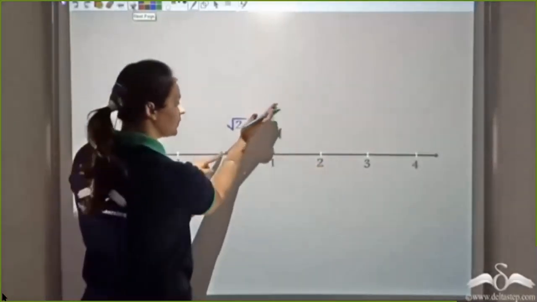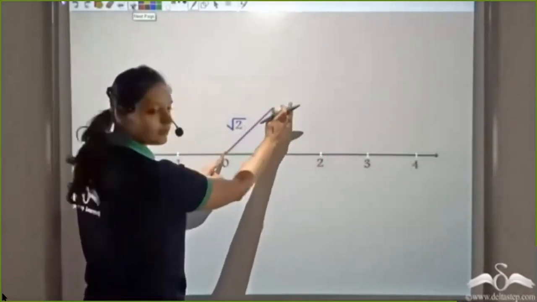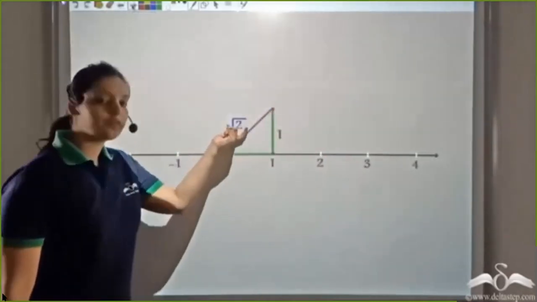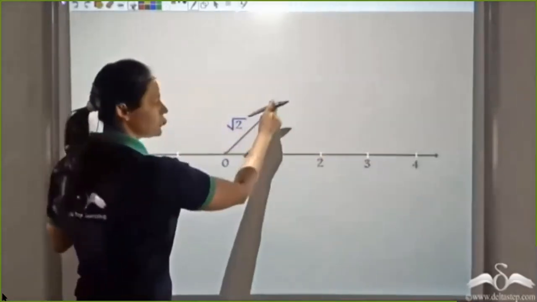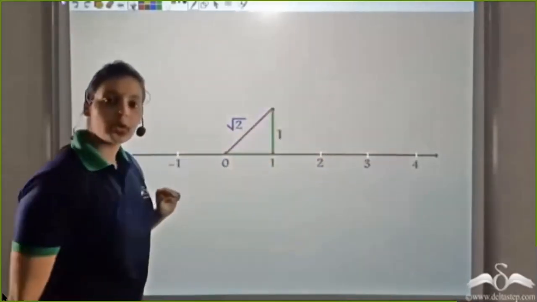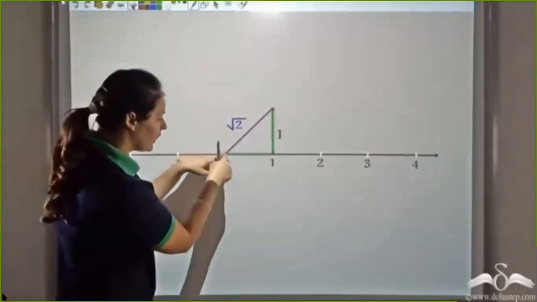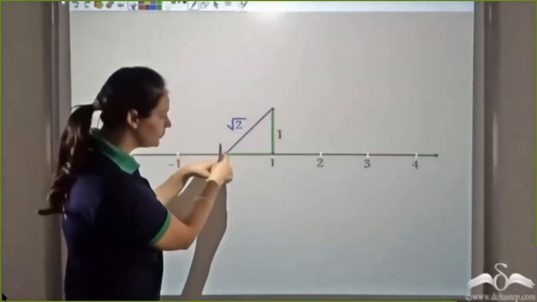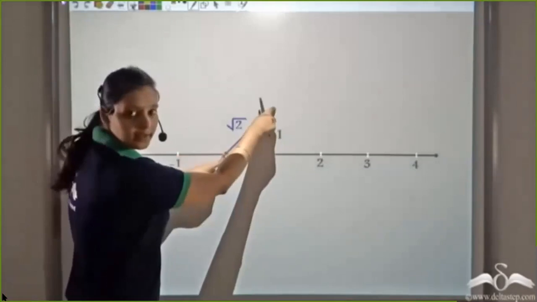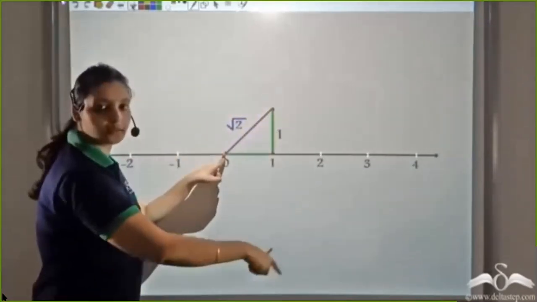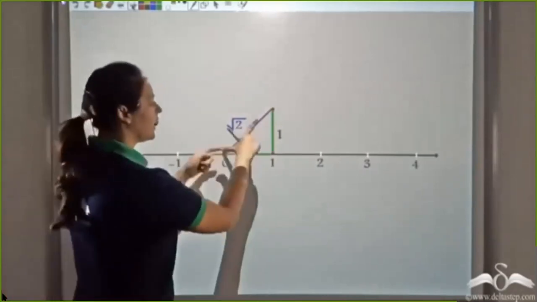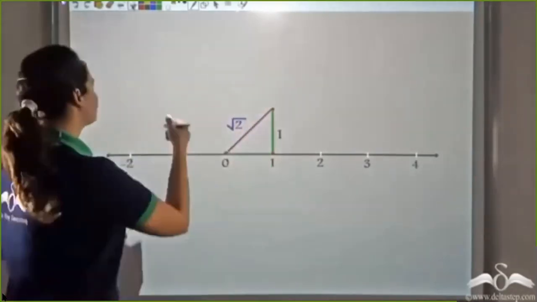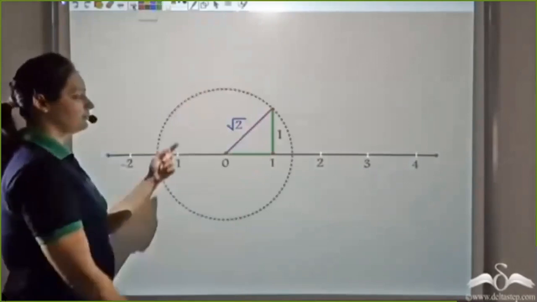I know this is root 2 distance, this point from this point, but I need to find root 2 distance on the number line. This point does not lie on the number line. So what do I do? I take this as my center, I take root 2 as my radius, and I draw a circle around it, that is, 0 as the center and root 2 as radius. So if I draw a circle, I get this.